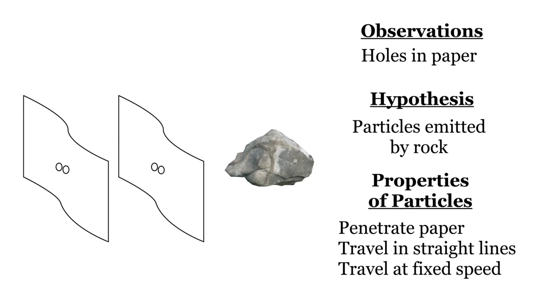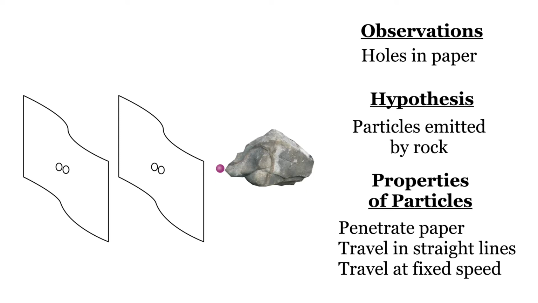To be clear, these are the properties that we've assigned to the particles in order to explain observed effects. But there's also the visualization we might draw of these particles. In this rendering, they're small purple spheres, but we don't actually know what color they are, or even that they have a color. They might be spherical. That could be an explanation for why the holes they make are round, but they might be cylindrical or some other shape. So we should be careful not to let our visualization mislead us into thinking the particles have properties they don't actually have.